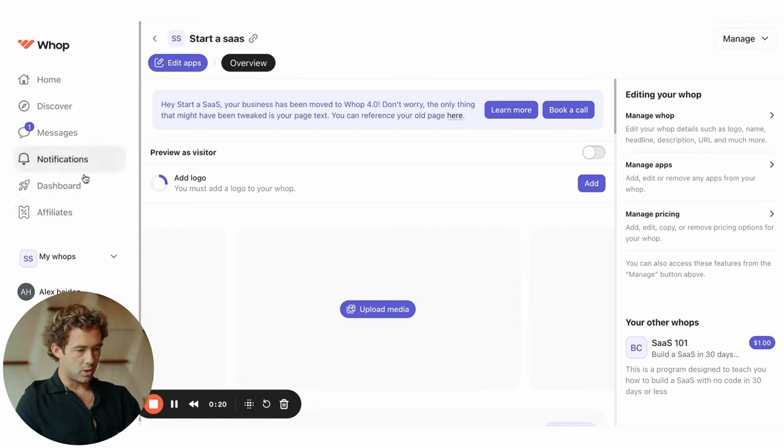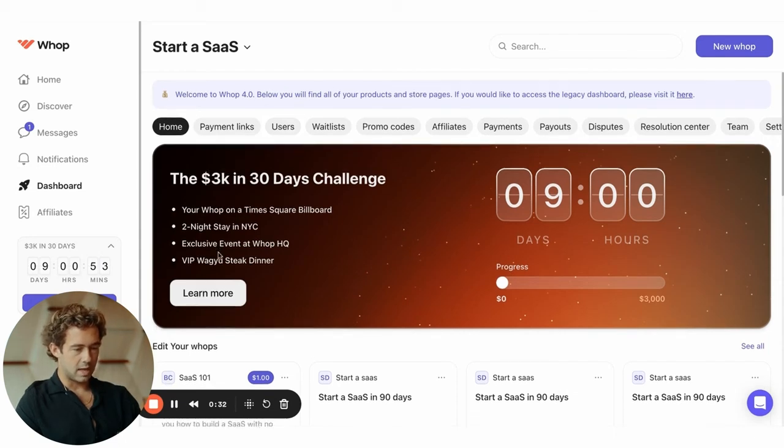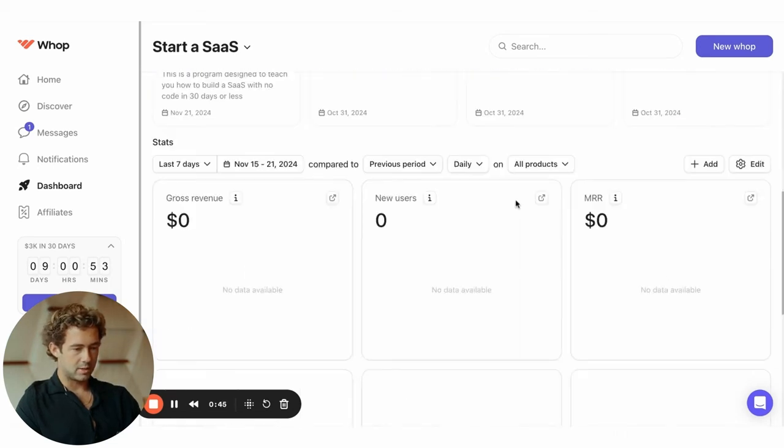If we go into our dashboard, you can see they have this 3K in 30 days challenge if you want to get flown out to New York City to see the WAP team. So again, if you guys want to try to sell on WAP, the link is in the description to get signed up. You can easily access your payment links, your users, waitlists, promos, codes, affiliates, resolution center. All of these different things are right here and super accessible.